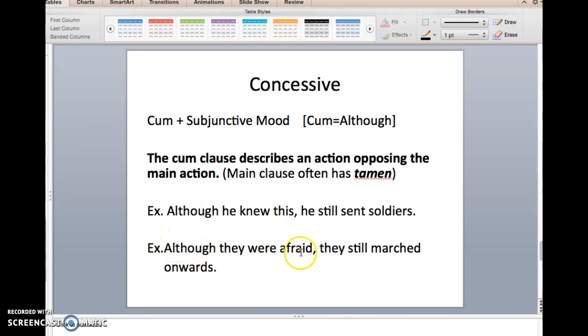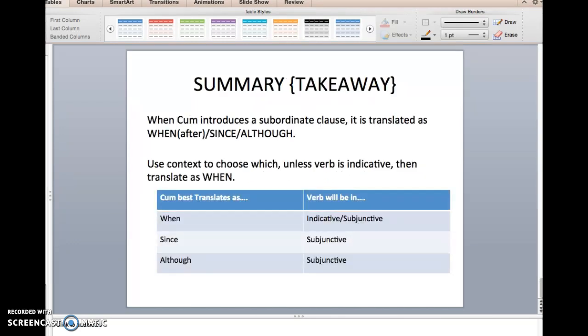And again, although they were afraid, they still marched onwards. Right? You might have expected, because they're afraid, that they would stop going forward, but in fact they did. So again, the cum clause action of them being afraid seems to contradict the main clause action of them marching onwards. And so we know to translate the cum as although. All right, so again, a lot of abstract sounding terminology. So let's just end on a simpler note.